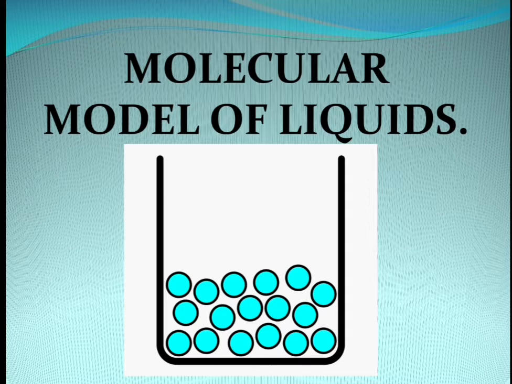Each liquid is made up of very tiny particles called molecules. These molecules are very small in size and they are not in a rigid arrangement. The intermolecular space in liquids is more than in solids. The liquid molecules can move about freely within the boundary of the vessel. The molecules in the liquid are closely packed and their positions are not fixed, as they are free to move within the boundary of the vessel.